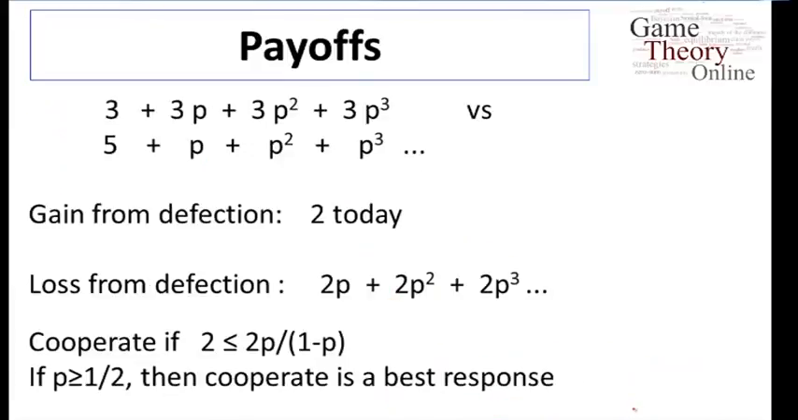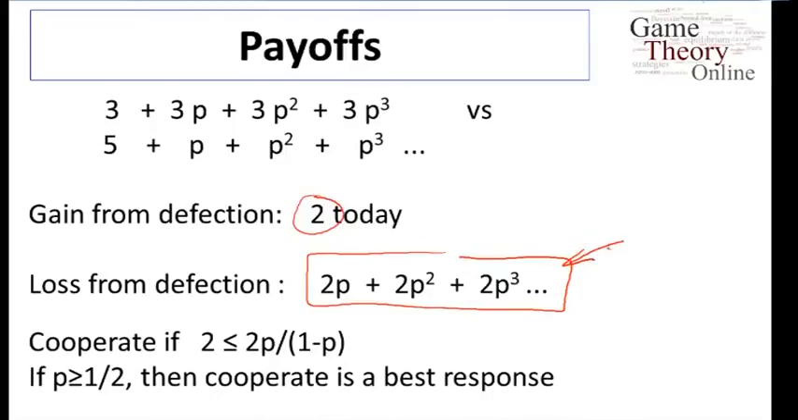So in order to sustain equilibrium, the 2 today that I would gain from defecting has to be less than the future loss. If you look at what this sum comes up to, this is just a sum of a series, a very simple one. This is just 2 times the sum P plus P squared plus P cubed and so forth, which has value P over 1 minus P, if you remember your sum of series.